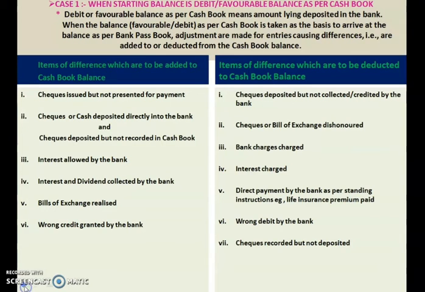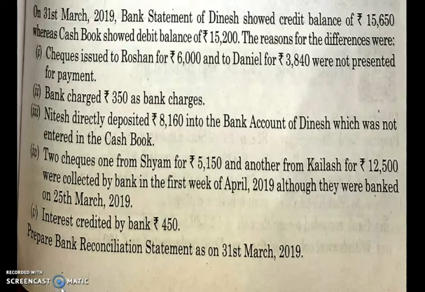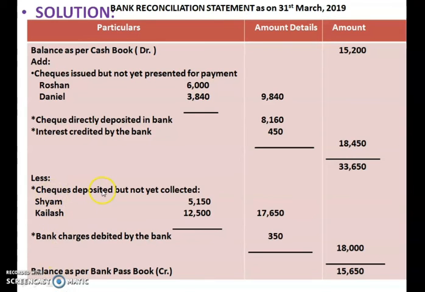So now let us see. Check was deposited but not collected or credited by the bank. So you are supposed to subtract that item. Check deposited but not yet collected. Who should collect it? It should be collected by the bank, but they have not recorded it in the passbook.